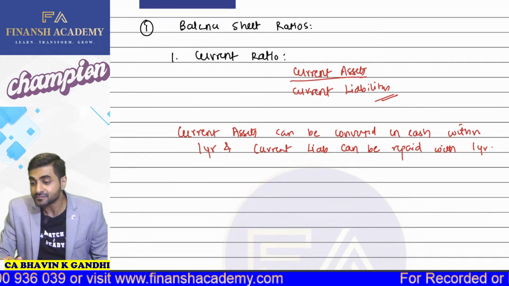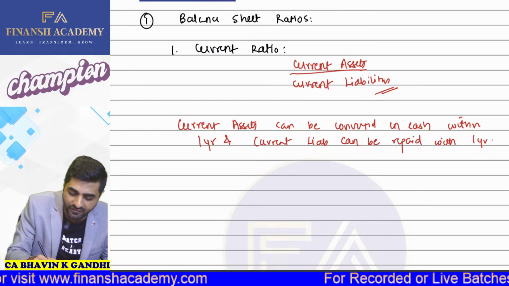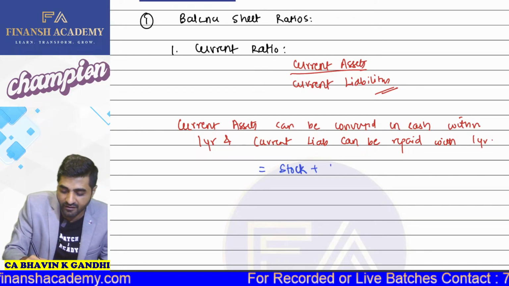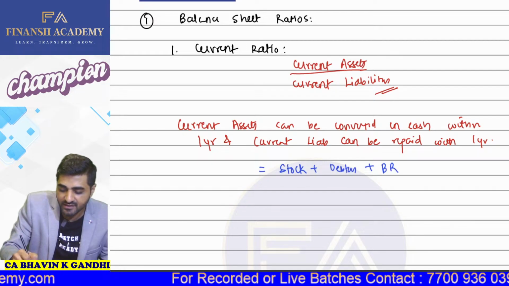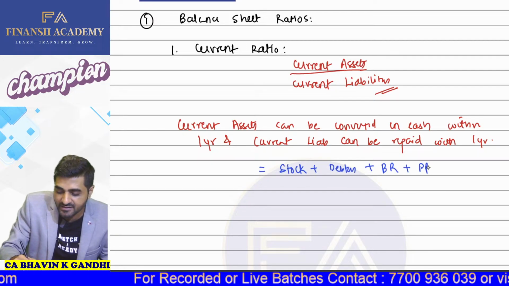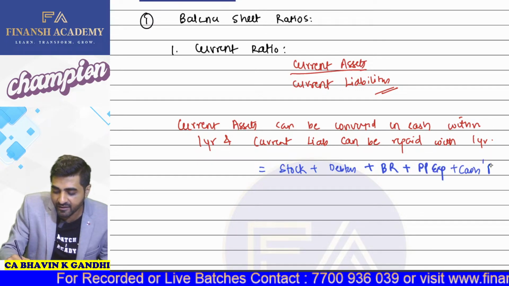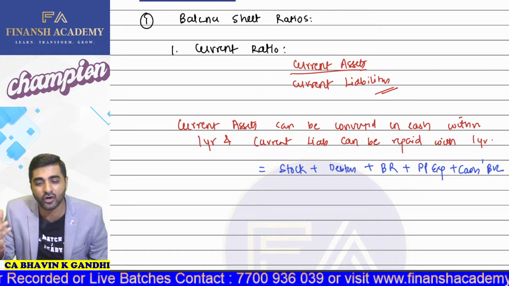Okay. So what are the examples we have? Current assets examples are stock, debtors, bills receivables, prepaid expenses, cash, and bank. All these are some of the basic examples of your current assets.